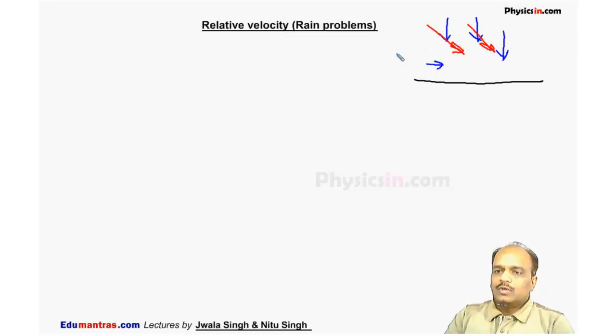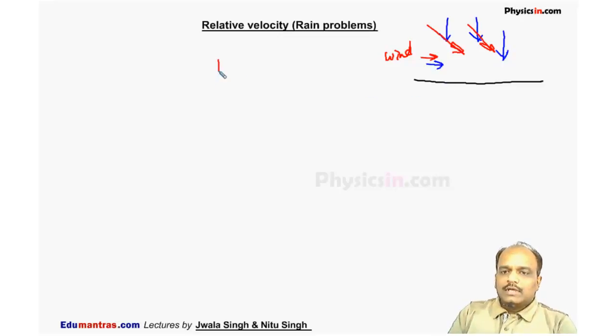But when wind is blowing in this direction, the rain falls like this. Now suppose the rain is falling vertically downward, but a man starts running on this horizontal road. Then in that situation, for this man the rain also appears to be falling like this.